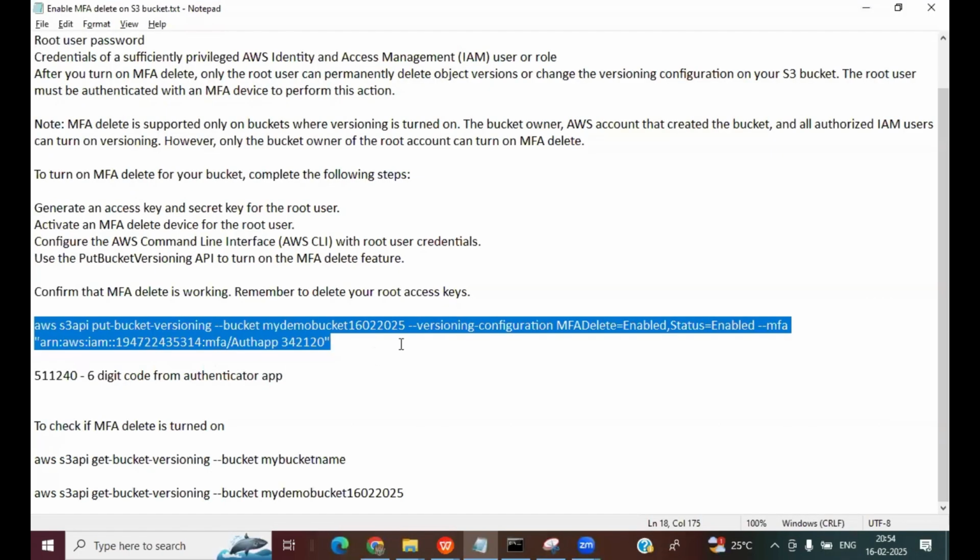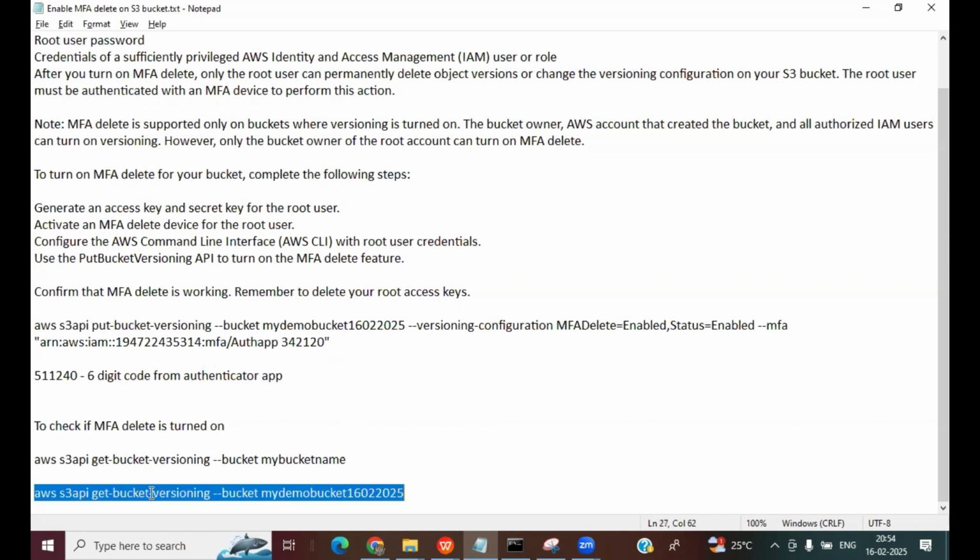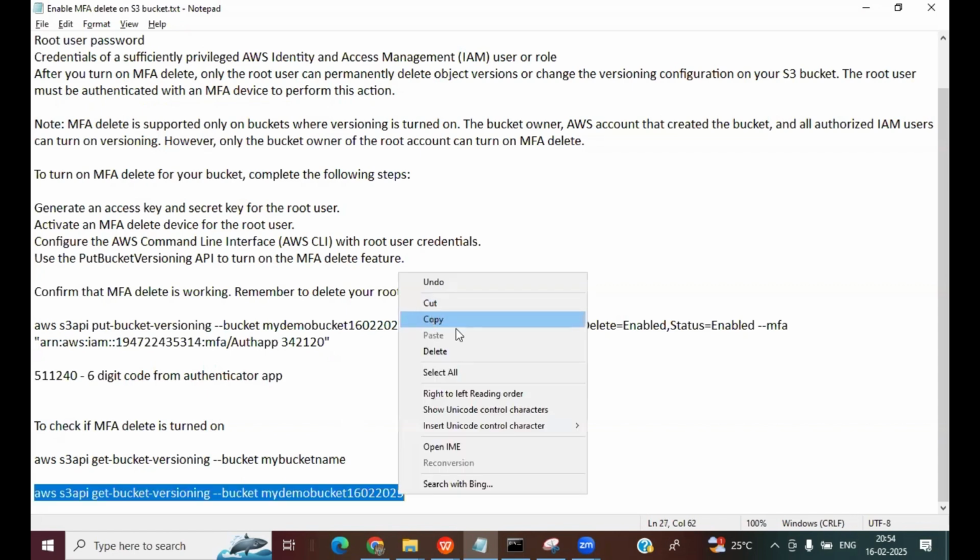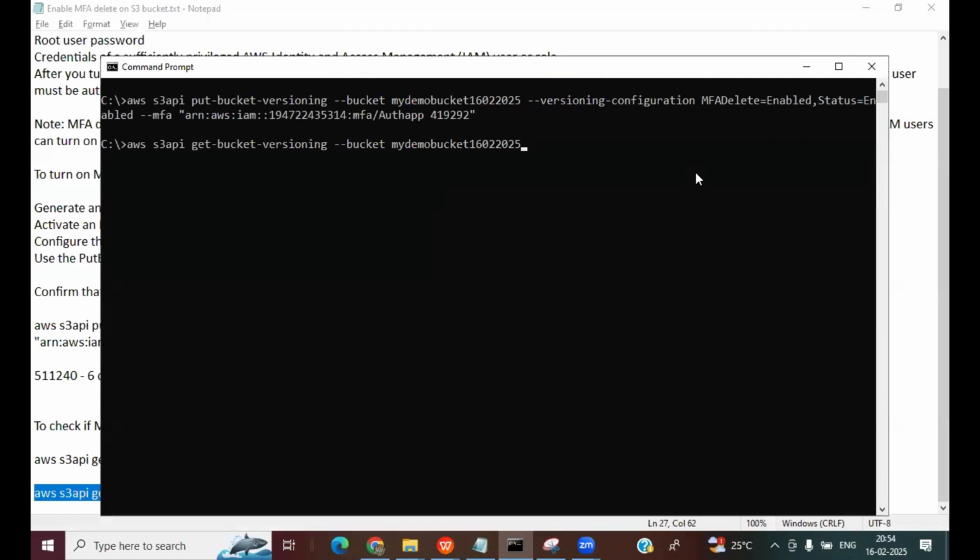Now, if I want to check whether MFA delete has been enabled for my root user, I just give this command: aws s3api get-bucket-versioning --bucket and give the bucket name.